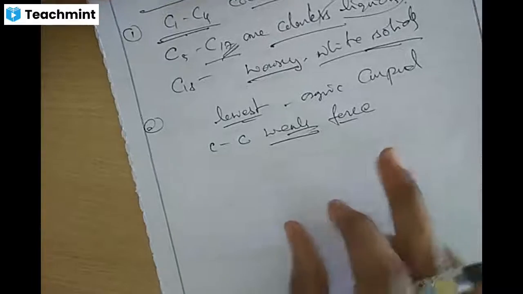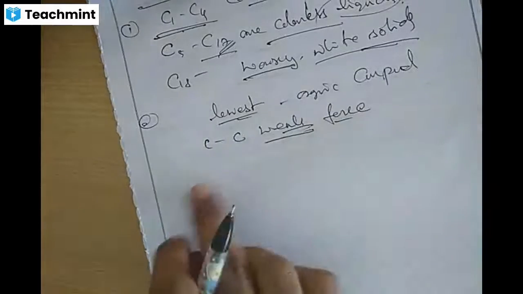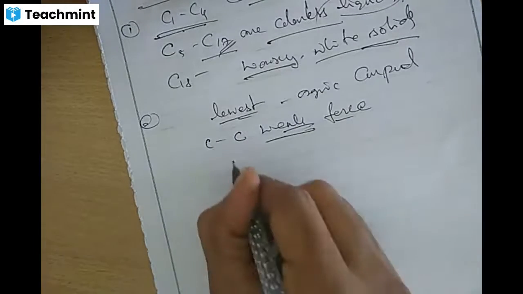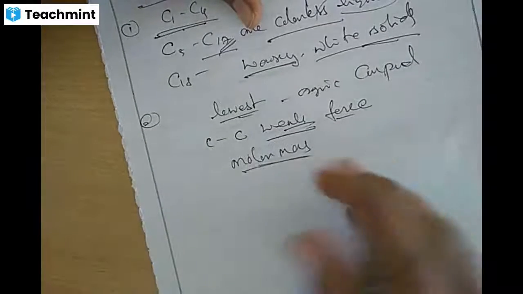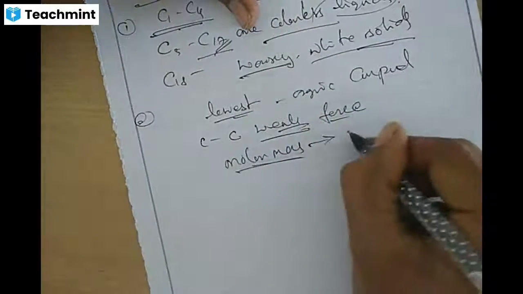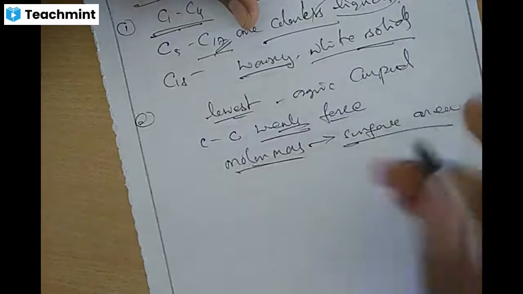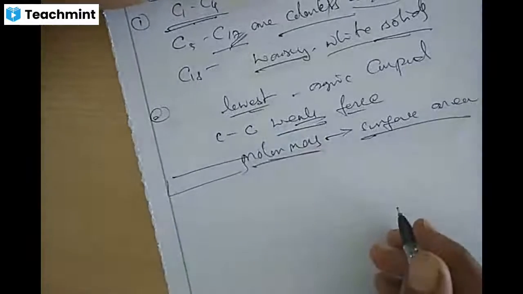Hence, the boiling point of alkanes increases with an increase in the number of carbons, that is, an increase in carbon chain or molar mass. If the molar mass increases, surface area increases, and if surface area increases, then the boiling point increases.